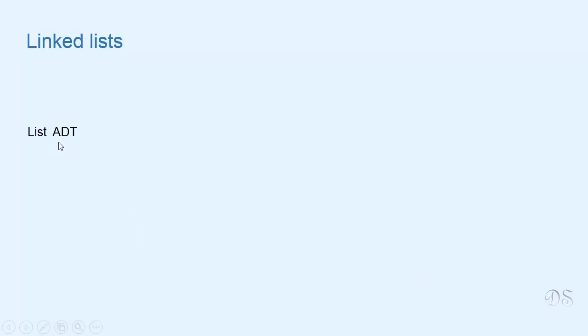We have seen the list abstract data type in the previous section. It can be easily implemented using arrays. In Python, we have the list data type, which is an array-based sequence. So we can easily implement this list abstract data type using the Python list. Another way to implement this list abstract data type is by using linked list data structure.